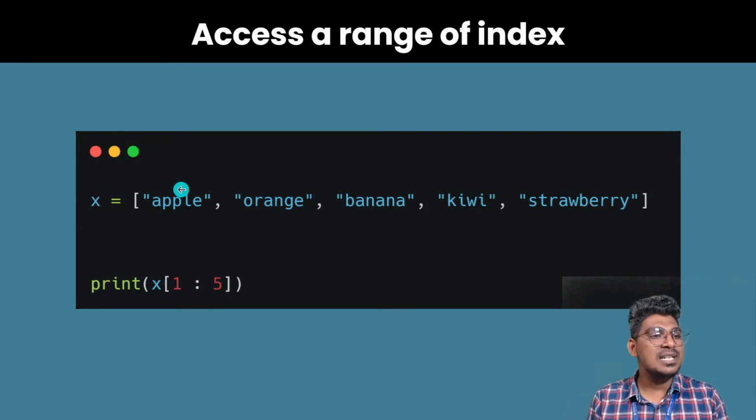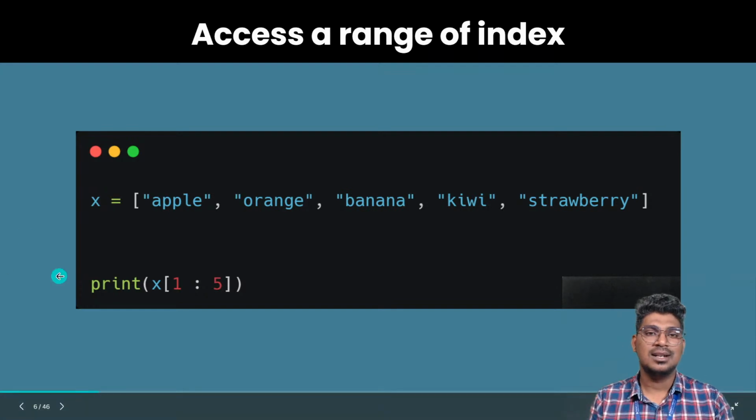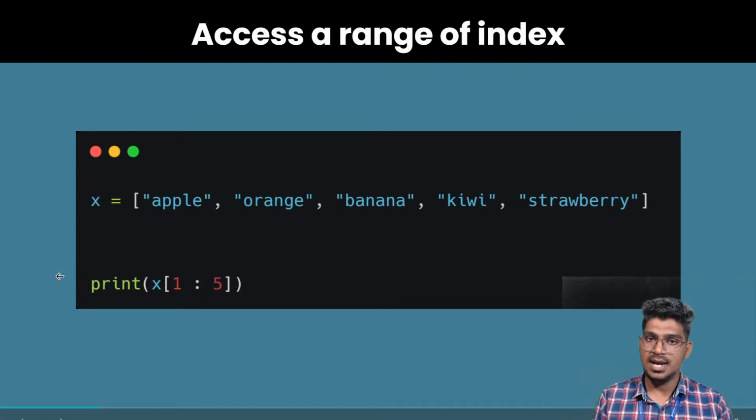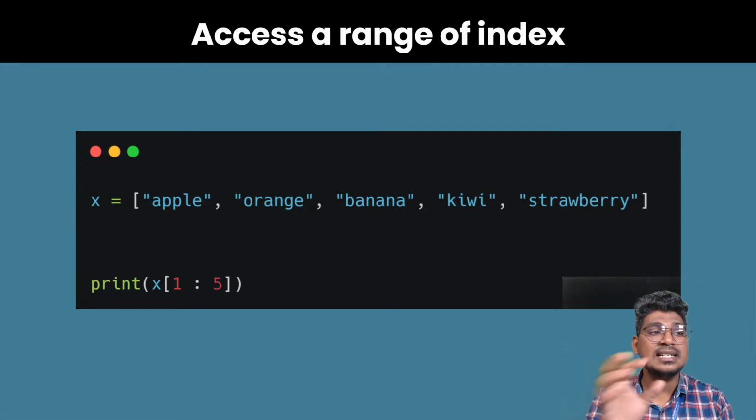Because it starts from 0. So 0, 1, 2, 3, and 4. So here, 5 in the sense -1, till strawberry it will be displayed. Then what is the output here? Orange, banana, kiwi, and also the strawberry. This is the output for this particular code. Okay, it's clear. This is the way of accessing the items in the list.